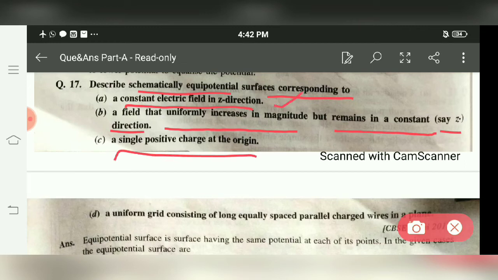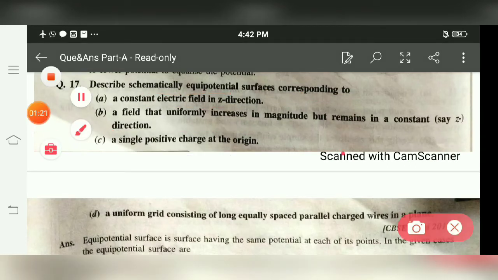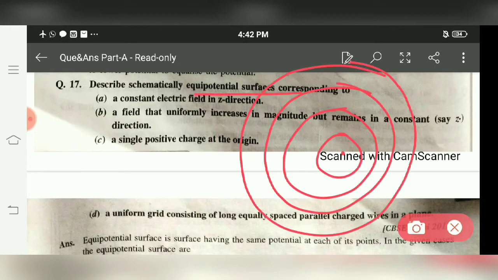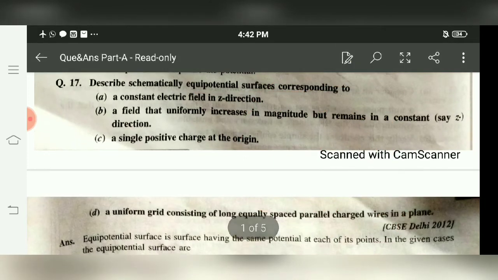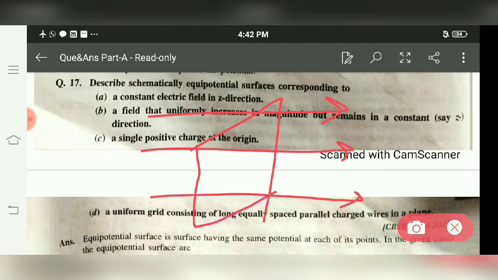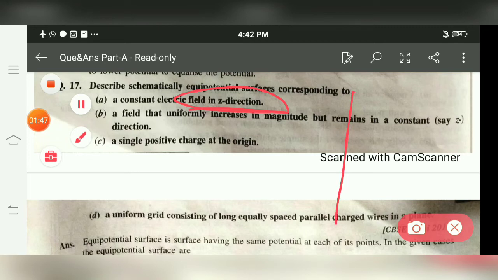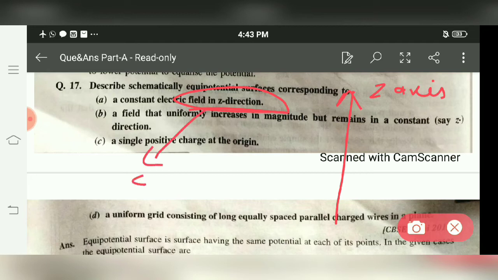First of all, if the field is along the z axis, as we already had done, for a point charge at the center, the equipotential surfaces are concentric spheres. For a parallel field, the equipotential surface is a plane perpendicular to the field. So here, if the field is along z direction, meaning the field is parallel to the z axis, that means we have equipotential planes which are parallel to the xy plane.